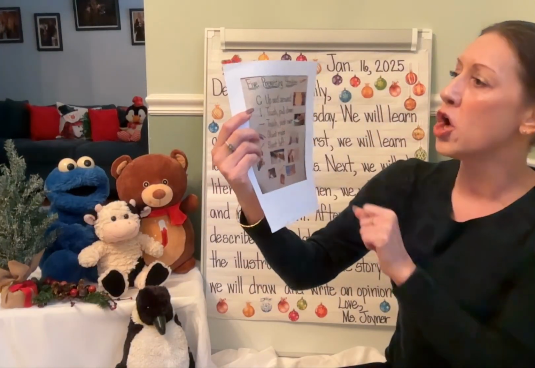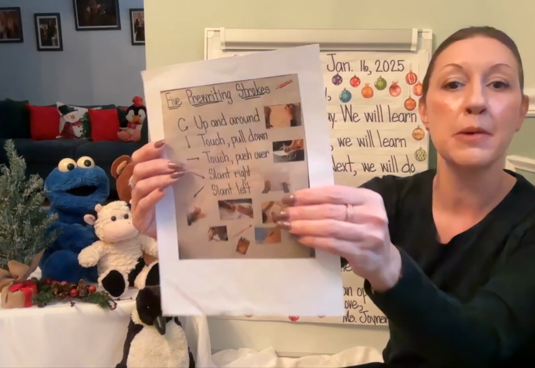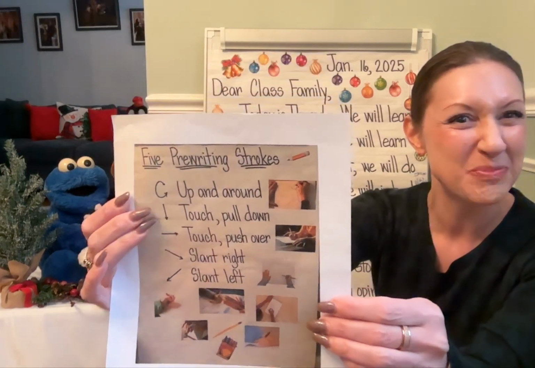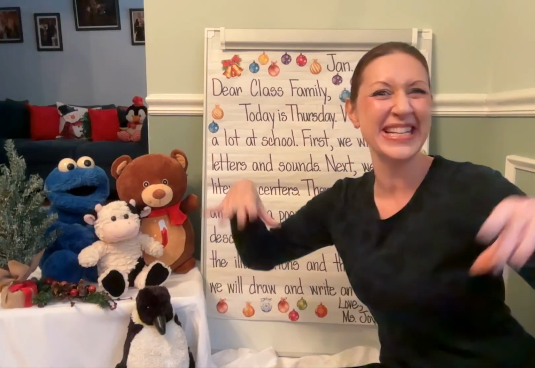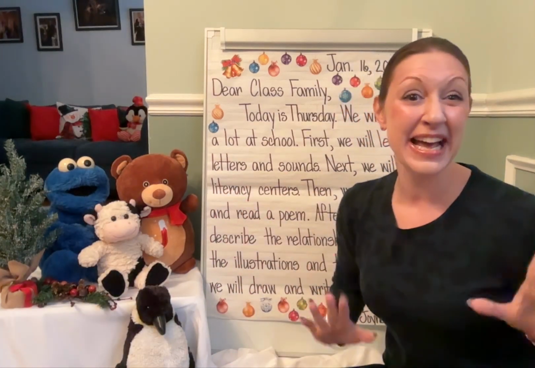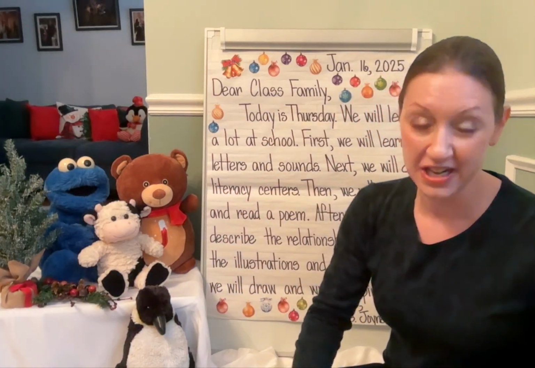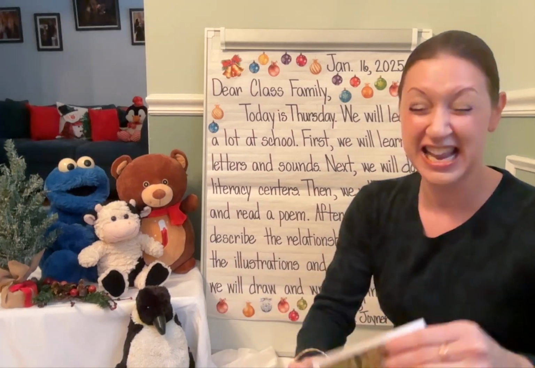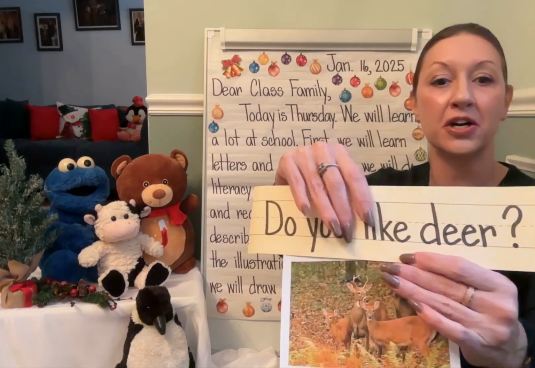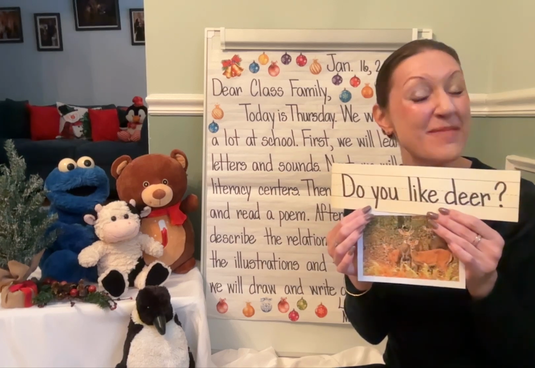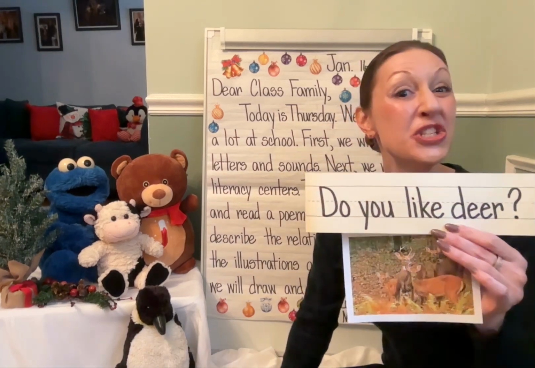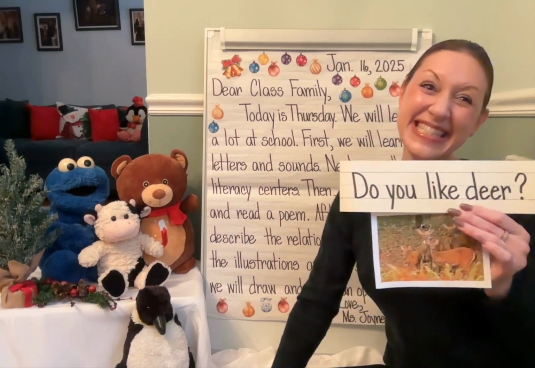Remember, all day long, we use the 5 pre-writing strokes: up and around, touch, pull down, touch, push over, slant right, slant left. It's going to be a fantastic day at school. Get your fans ready. Fantastic. Our question is a do you like question in our T-chart and it is, do you like deer? Do you? Think about your answer and get ready to share why and be a great communicator. Do you like deer?